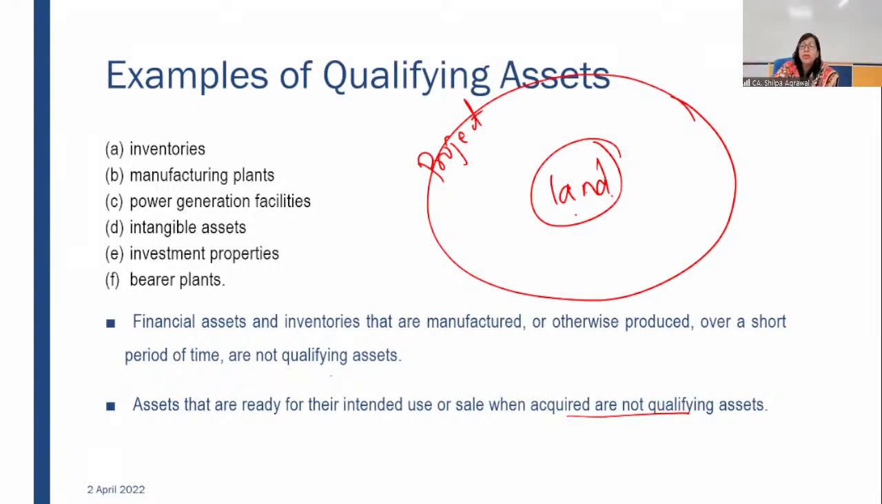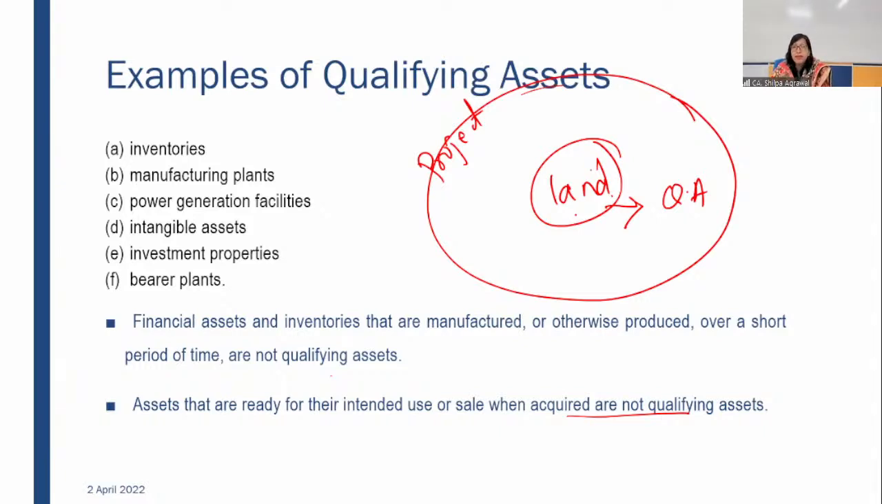However, if the project is to build a manufacturing facility over that land and to use it for your production purpose, then the construction of that building overall on that land will be a project. In that case, land will also be considered as a qualifying asset. Individually, land is not a qualifying asset. If you are borrowing any fund only for acquisition of land, then that land is not a qualifying asset. If you are borrowing funds for a project and that project includes acquisition of land and constructing a building or manufacturing facility over it, then in that case, land is also a qualifying asset.